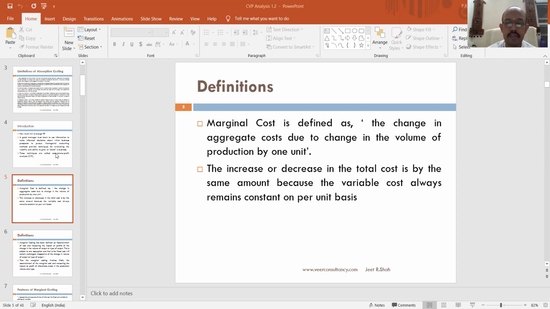Then we say the increase or decrease in total cost is by the same amount because the variable costs always remain constant per unit. So in this unit, we are going to understand that marginal costing basically divides cost into two parts. One is a variable cost and one is a fixed cost. We are going to understand these things in detail as we go ahead.